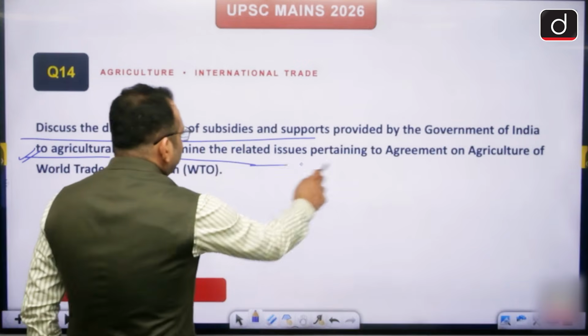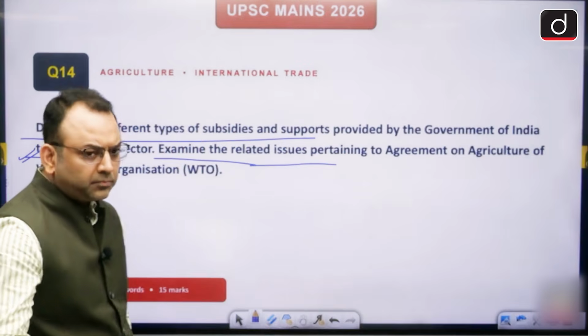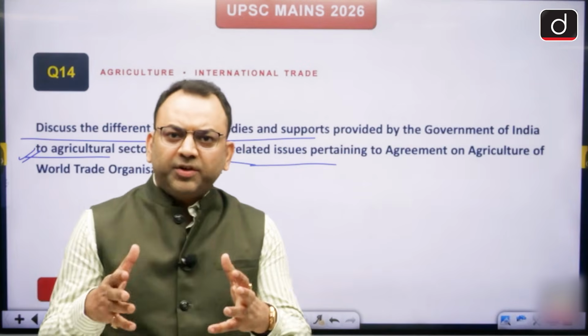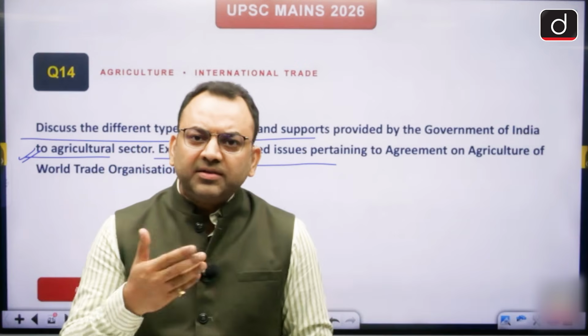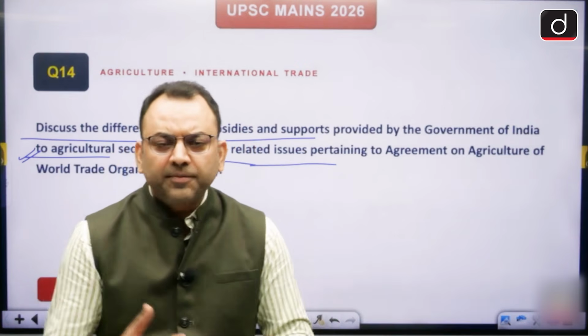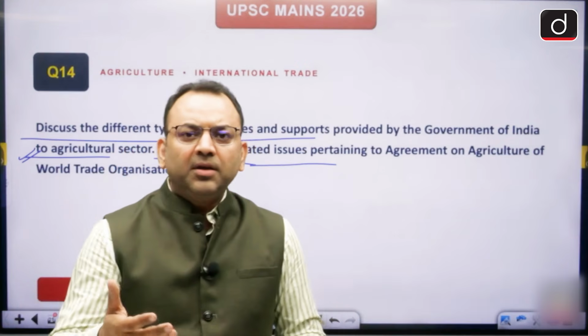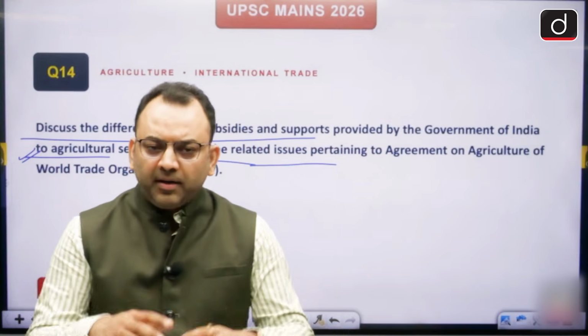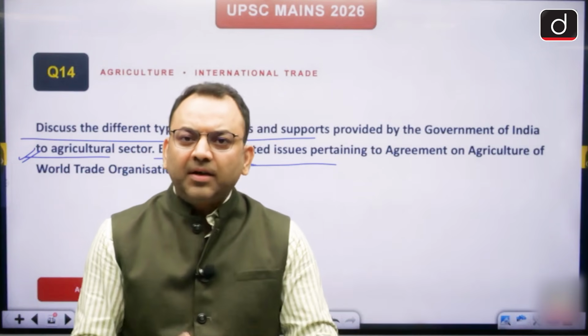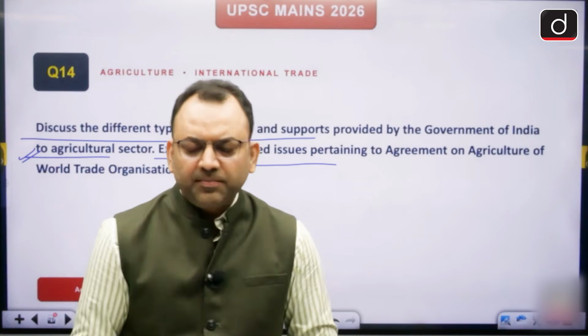Now, what are the issues on this part? You see, when you give a subsidy to farmers, at times the subsidies increase the production of the food grains. Increased production reduces the prices, right? And Indian crops become cheaper. As a result, our export potential increases, right?